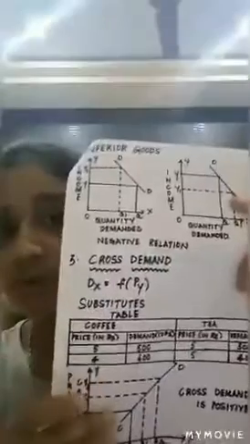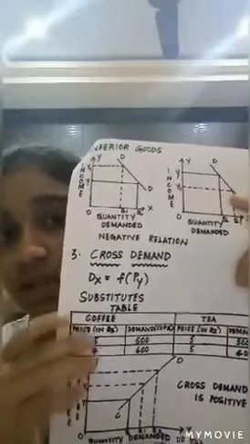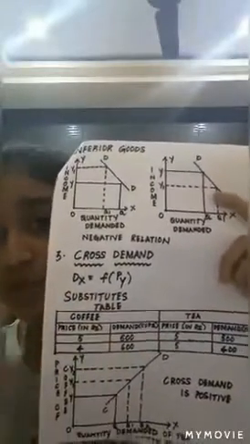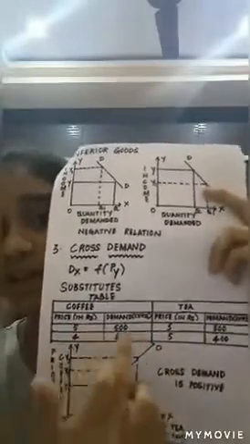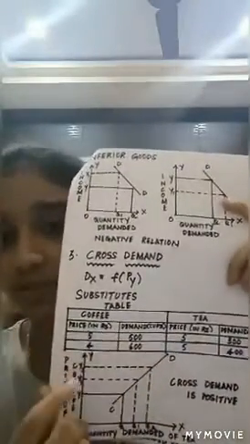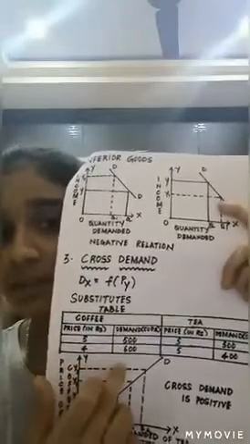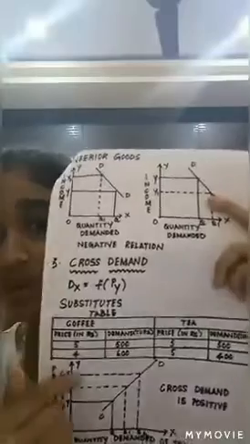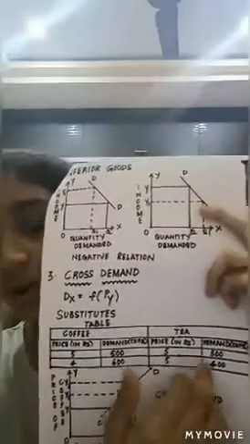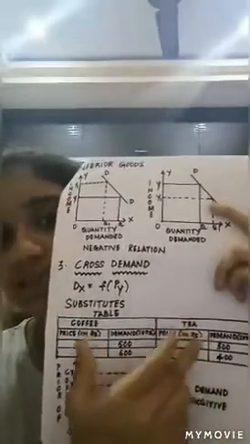See friends, as per the law of demand, when the price of a commodity falls, the quantity demanded for it increases. So the people who used to buy tea and spend 5 rupees for this will now be shifting to coffee to save 1 rupee. So with a decrease in price, the quantity demanded for coffee increased. And ultimately we can say that when there is a decrease in price of coffee, there will be a decrease in the quantity demanded for tea. So this explains the reason for that.